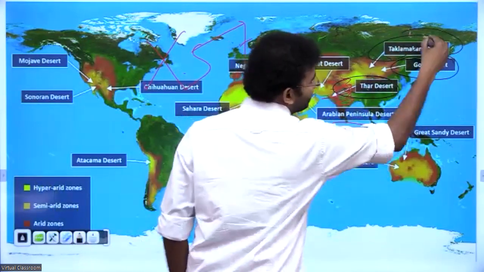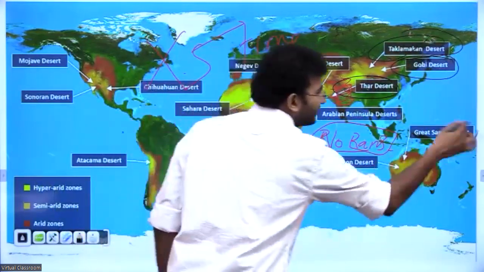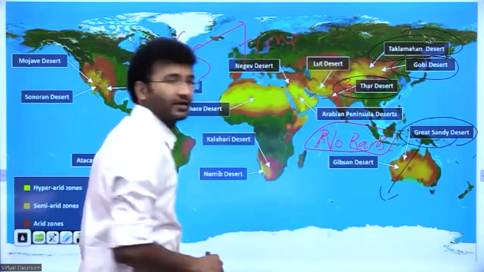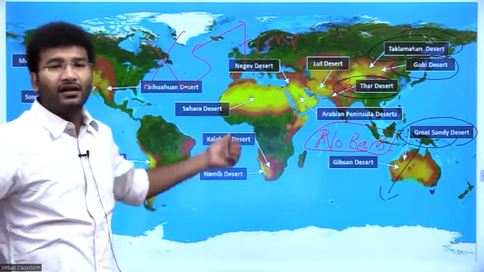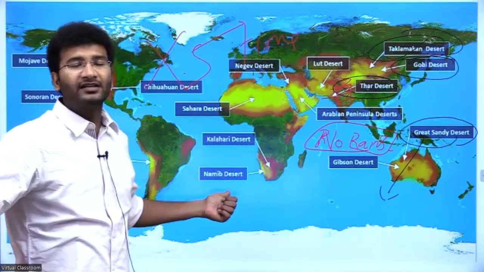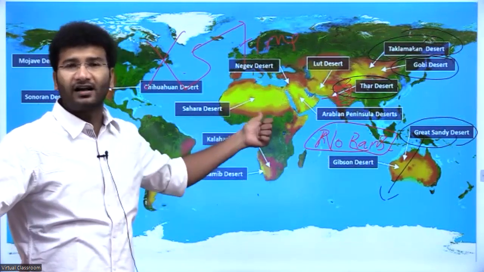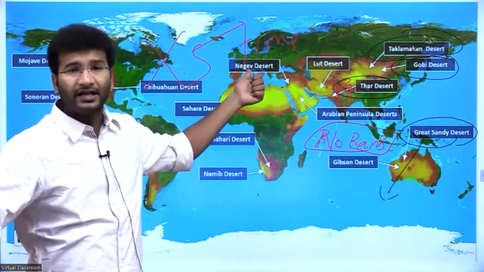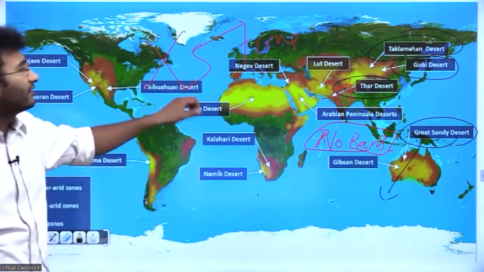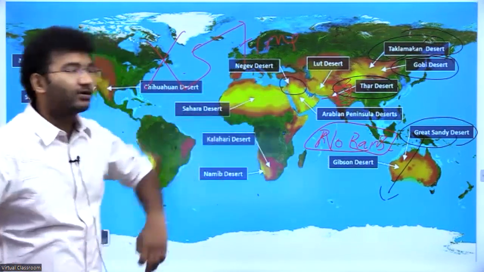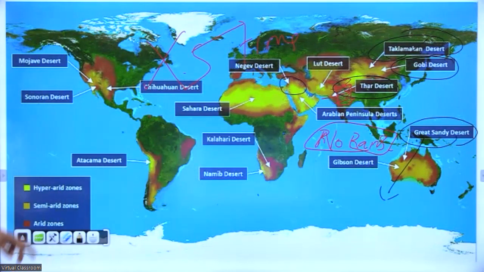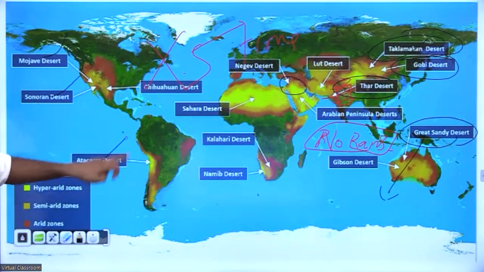Gobi Desert, it is in Central Asia. And Great Sandy Desert, it is in Australia. Kalahari Desert and Namib Desert, it is in Africa. Sahara Desert, it is in Africa. Negev Desert is in the central part of Arabia, right? And there are other deserts, Mojave Desert and Atacama Desert.